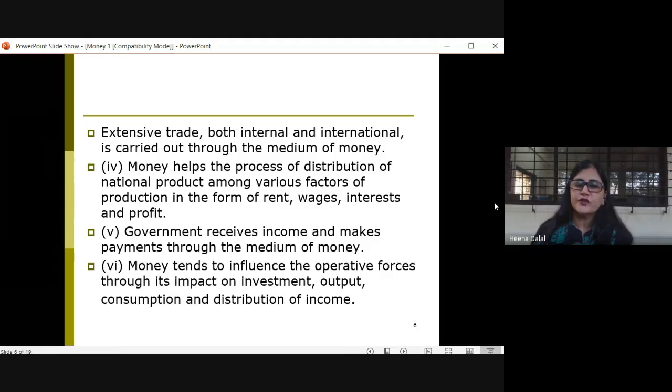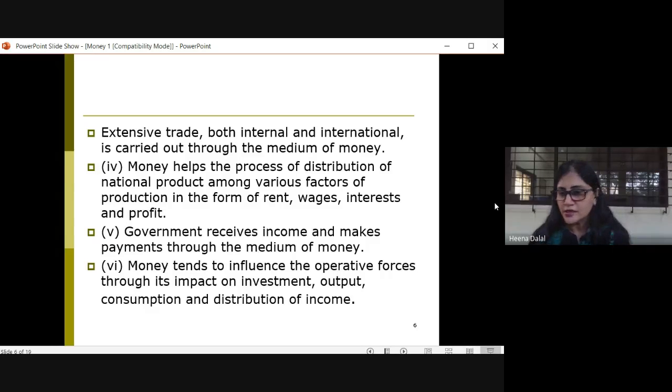Now, these different forms are already studied by you all in the lower classes, so I need not discuss much in detail. Now, government also receives income, and it also makes payments through the medium of money.